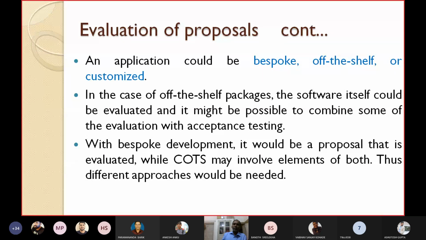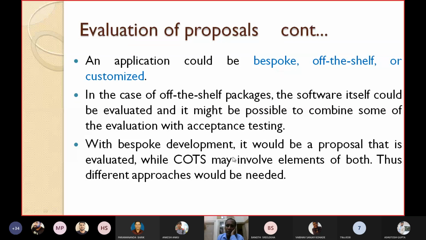With bespoke development, that means you are developing software for only a particular user, a particular client. With bespoke development, it could be a proposal that is evaluated, while a course may involve elements of both. We have already seen that in the case of off-the-shelf packages, it might be possible to combine some of the evaluation with acceptance testing, whereas with bespoke development, it would be a proposal that is evaluated.